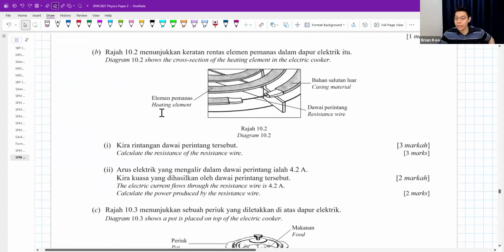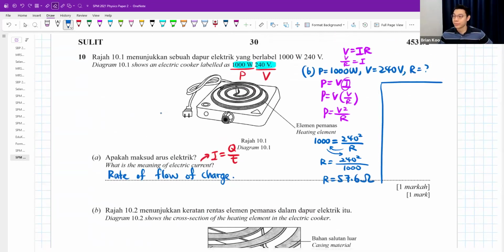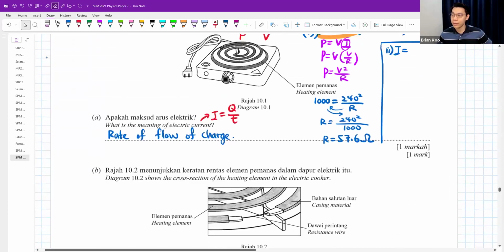Part B2. The electric current that flows through the resistance wire is 4.2 ampere. Calculate the power produced by the resistance wire. Now they say find the power. Please don't think that it is going to be the same power. It's usually not the same power, but they gave you the current. They say go and use this current. The current is 4.2 ampere.